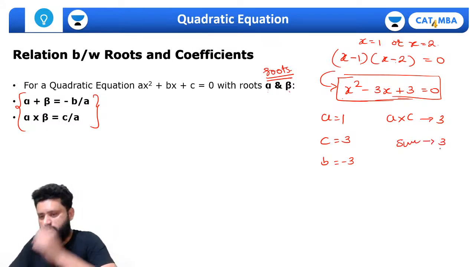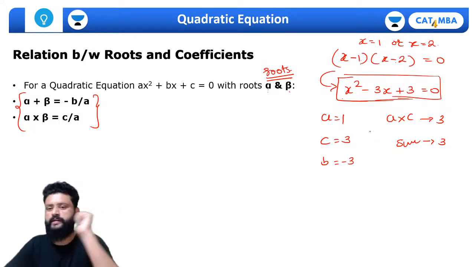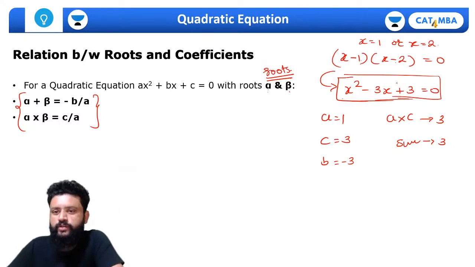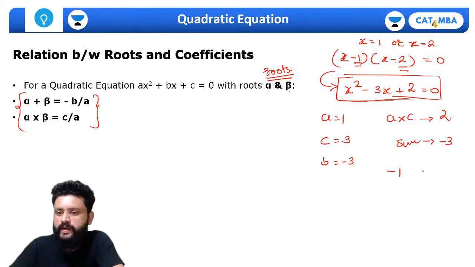So the numbers whose sum is minus 3 and the product is 3, we can get the roots as minus 1 and minus 2. Sorry, this will be plus 2 only. The product is 2 and the sum is minus 3. The values are minus 1 and minus 2, and then we reverse the sign, x equal to 1 and x equal to 2.